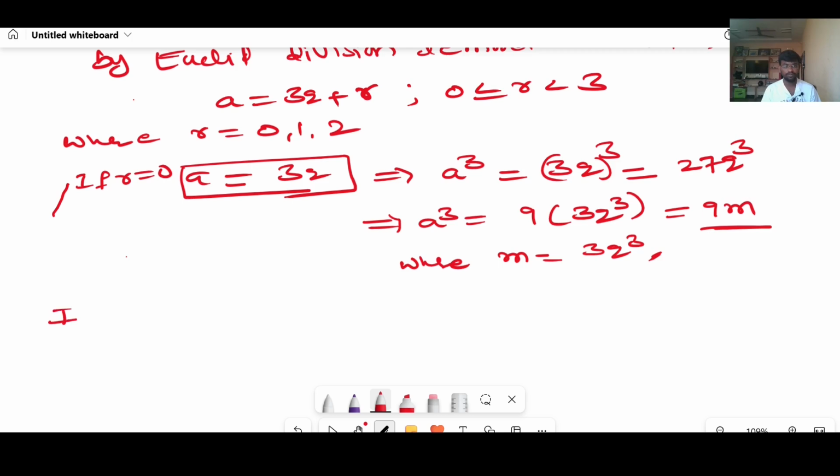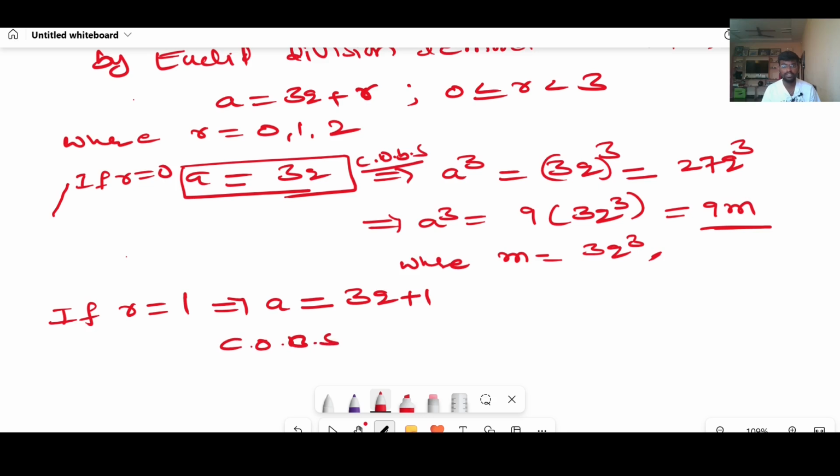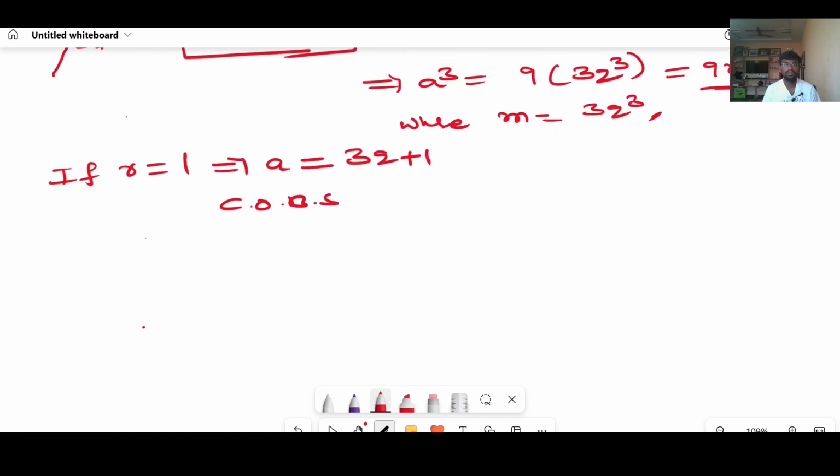Next one, if r equals 1, that implies a equals 3q plus 1. Here we need to cube both sides. You will get a cube equals 3q plus 1 whole cube.